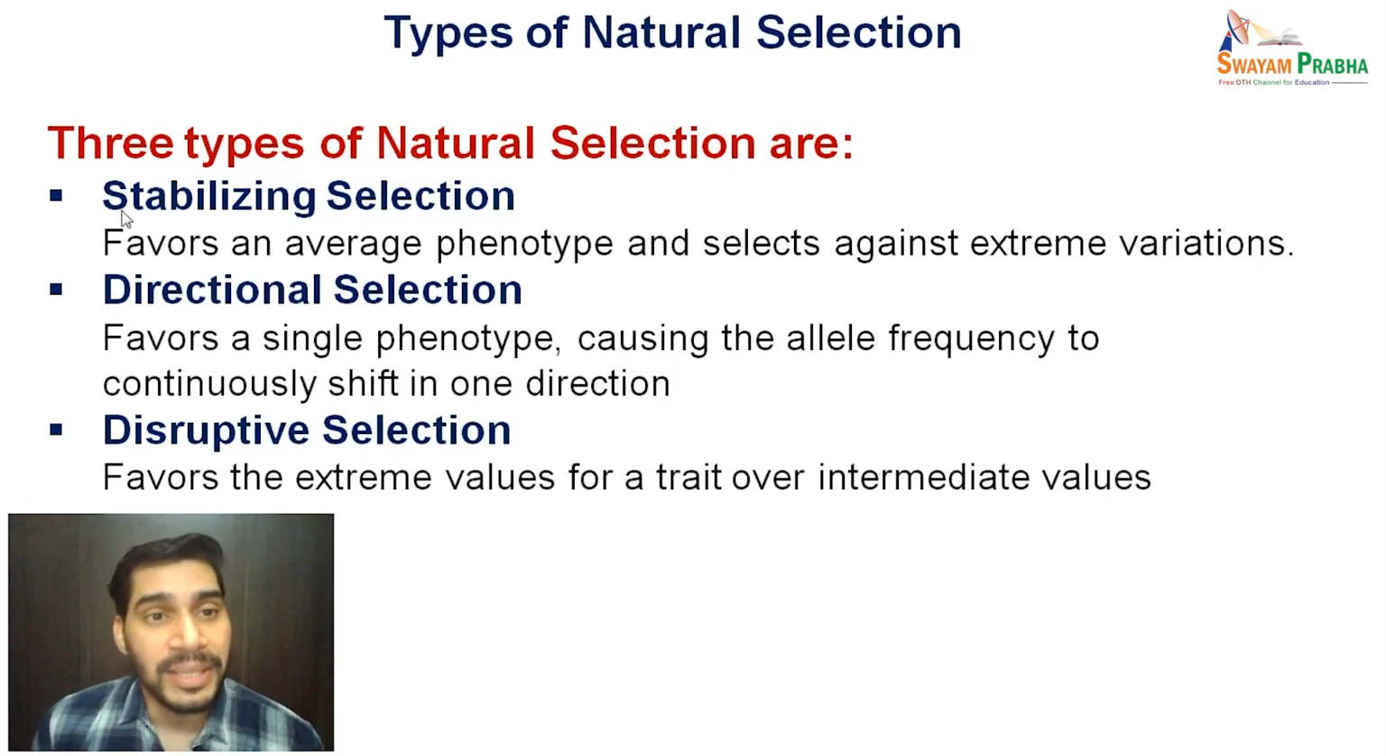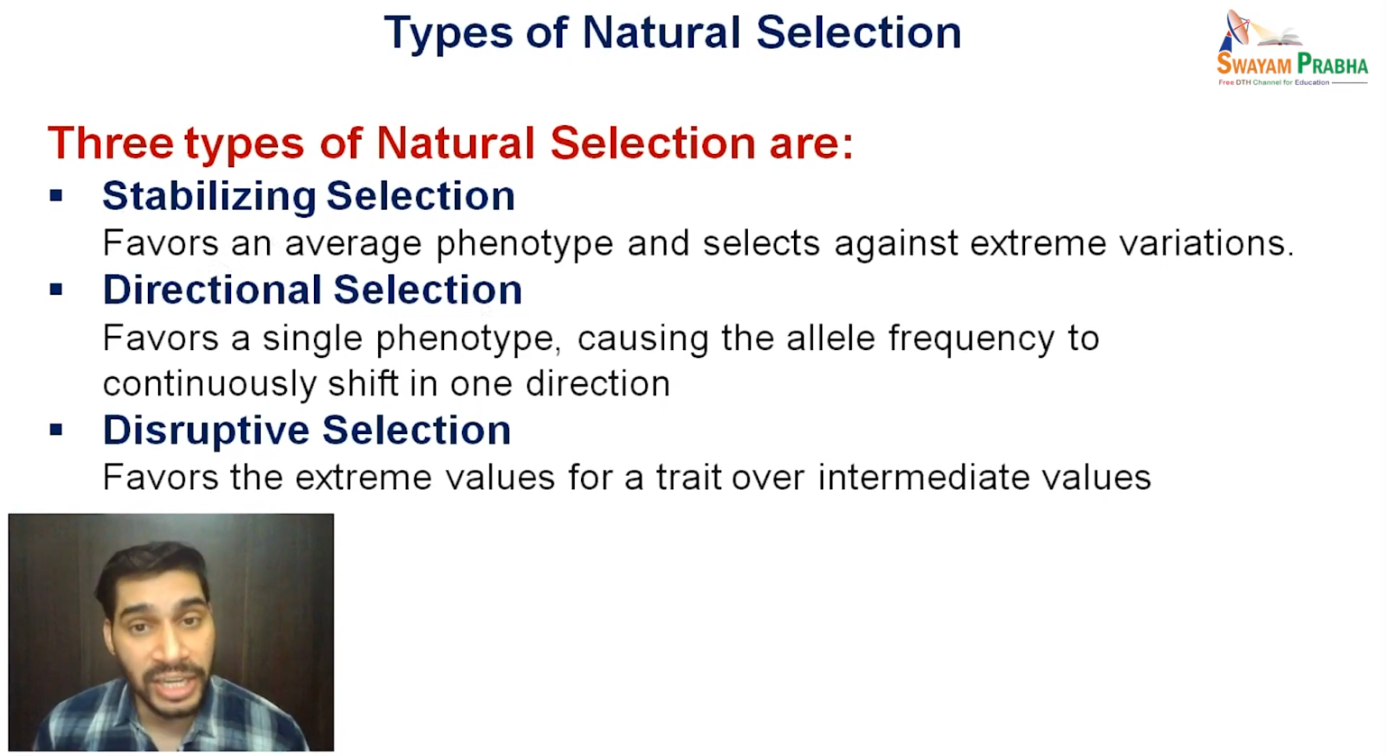The first type is called stabilizing selection. Here, there is a favoring of an average phenotype and it selects against the extreme variations. That means in a population which has a variation existing in it, only the phenotypes on the average side are selected or favored, whereas natural selection eliminates the extreme variations.